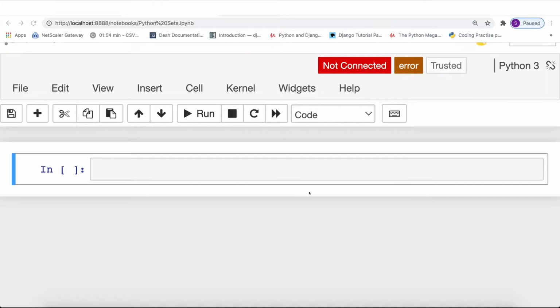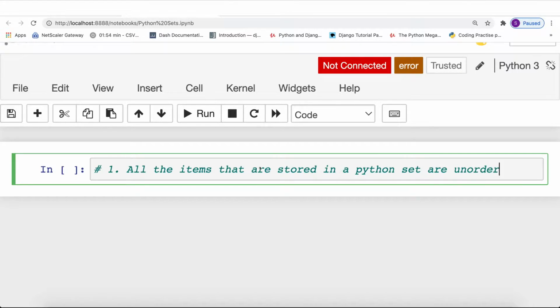So we are going to understand three features of the Python set data type. The first feature is, and let me also make a note of the points that I'm going to explain, that all the items stored in a Python set are unordered. Now, what does it mean? Whenever we store a certain number of items in a Python set, the order or sequence of the items will not be maintained. So it simply means that whenever you are not bothered about the sequence of the data that you are storing, you can always go for a Python set. Let me show you a quick example of this particular feature.